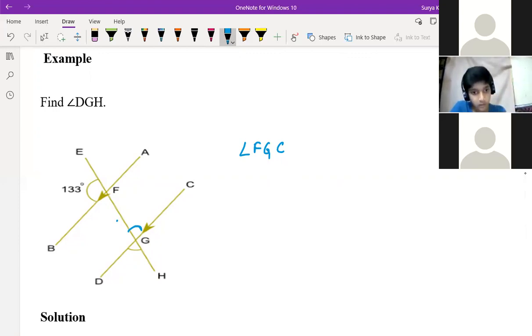Sir, it's 133 degrees. 133 degrees only. So 47 only, right? Sir, it's 47. Sai Charan, you can compare. Suppose this angle is equal to what? This angle. If you find this angle also, just beside it. So this angle and this angle are what? Corresponding angles. Not sure that you have to consider that angle, what is given there.